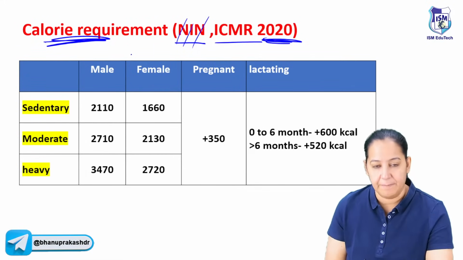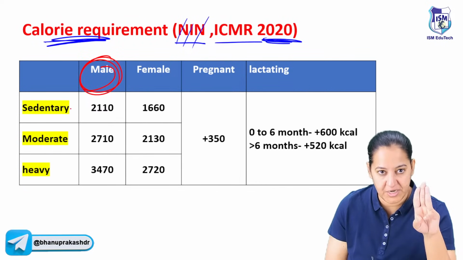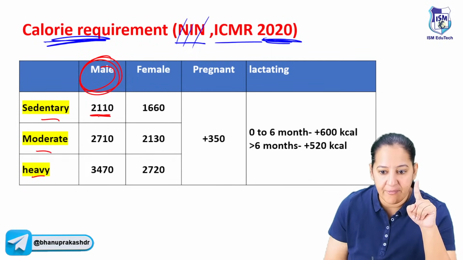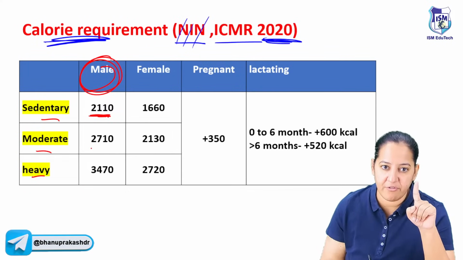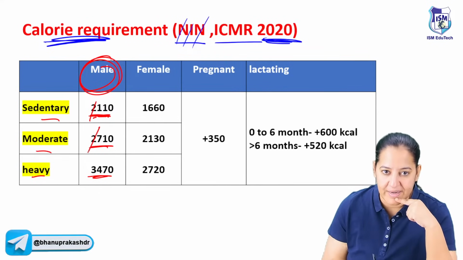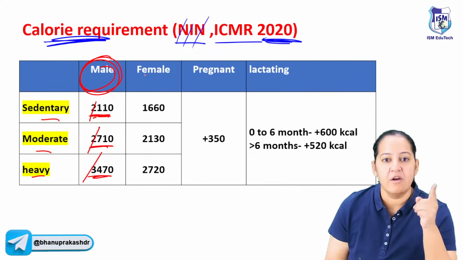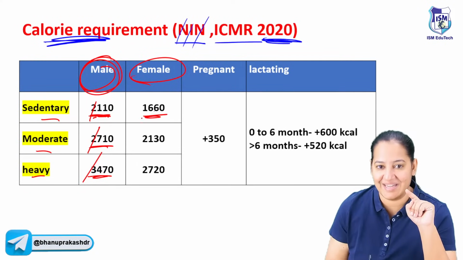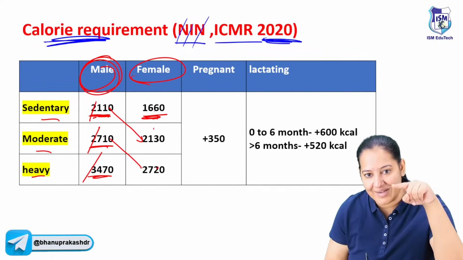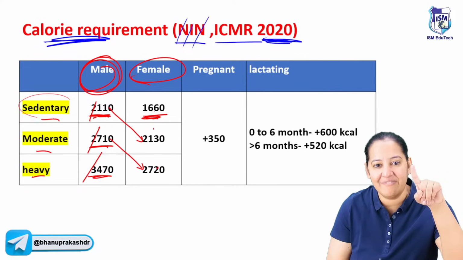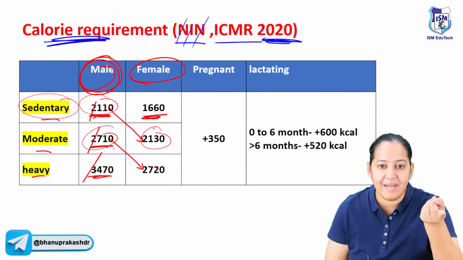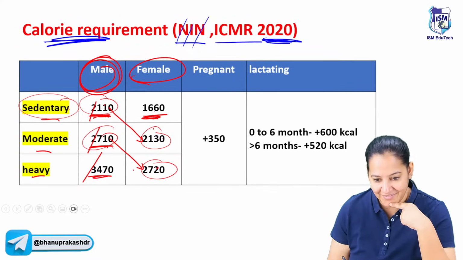So please see for the male. We will just learn for the male, the 3 types of male: sedentary, moderate or heavy. For the male, it is 2100. Learn these 3 digits: 2100, 2700, 3400. Say again: 2100, 2700, 3400. For the female, learn only the first one. It's 1600. What about the other 2? Here it's 2100, and here it's 2700. So a sedentary male is equal to a moderate female. A moderate male is equal to an intense female. You are getting my point?